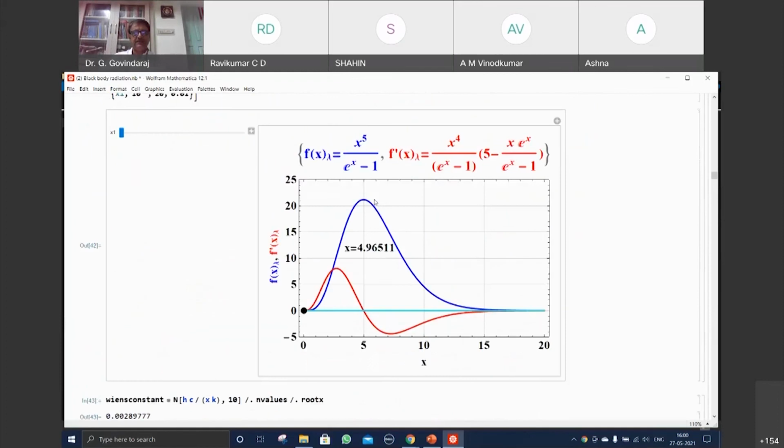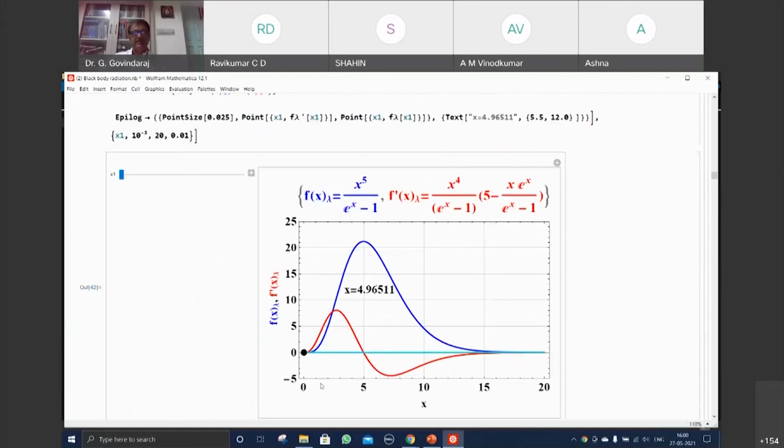This is with respect to the lambda, and you can see the constant is something like this. When it reaches this point, which means you substitute the value of the number equal to 4.96511.